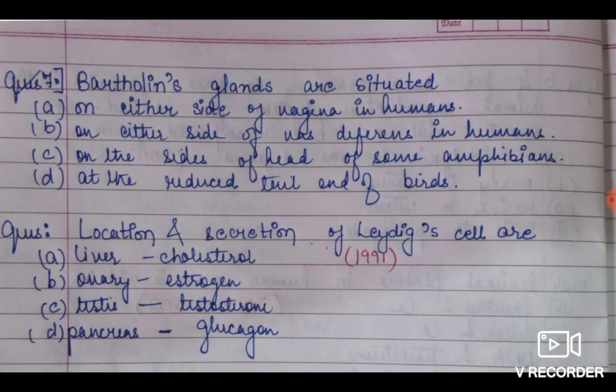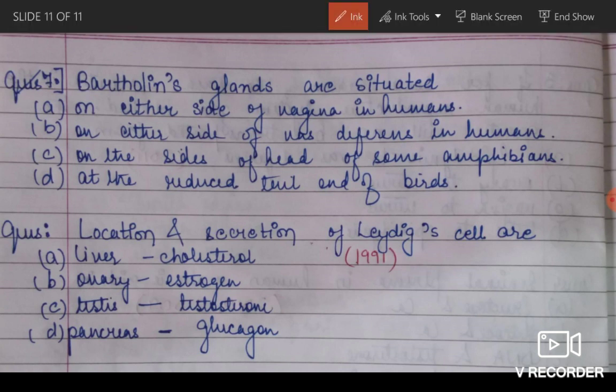Now look here, Bartholin gland I gave because I thought you all might confuse Bartholin gland with bulbourethral gland, but this we will discuss in female reproductive system. So look at this question of 1991. Location and secretion of Leydig cells are. As soon as Leydig cells comes, testis. Clear?